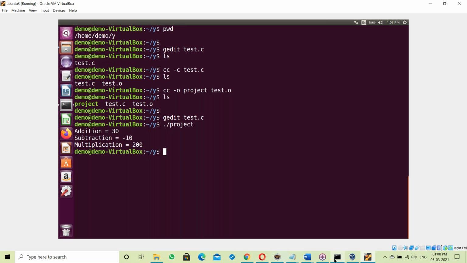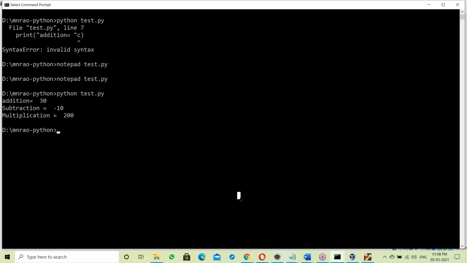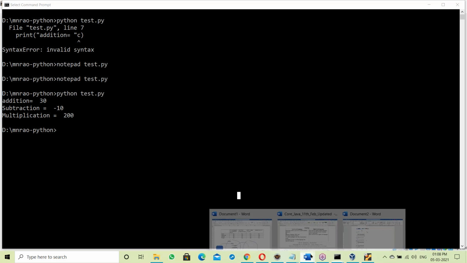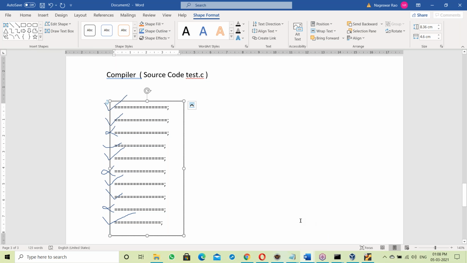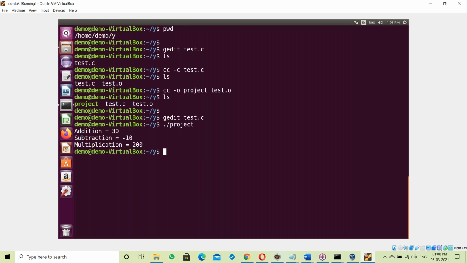C is compiler based. If it is Python, it is interpreter based and directly executed. So this is the main difference here. The compiler generates one exe file, the interpreter makes no exe file. The compiler checks the program from top to bottom, so it shows all errors. Let us see that, with errors also.